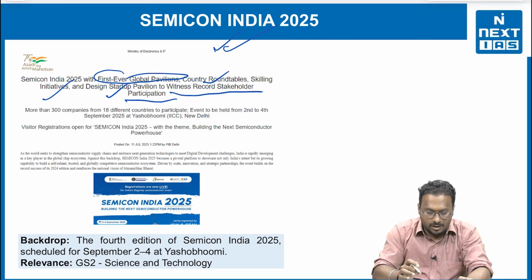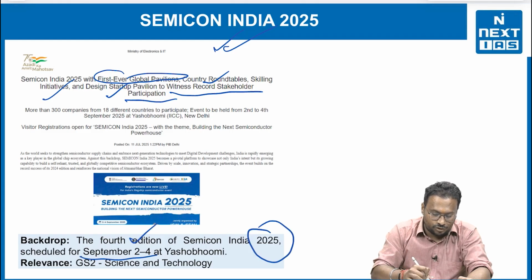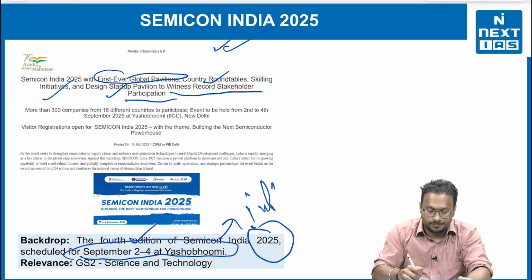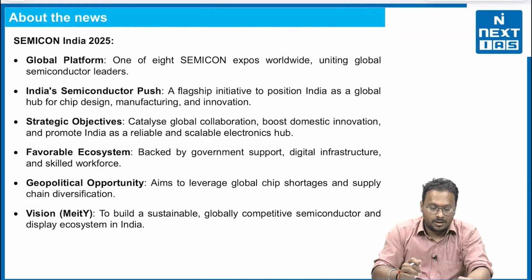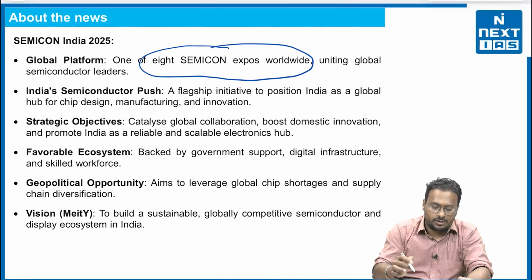took place. Again, this topic is important because the fourth edition of Semicon India 2025 is scheduled for September 24 at Yashobhumi. This is very important. Now, about the news, what exactly is in Semicon 2025? It is a global platform of 8 Semicon expos worldwide, uniting global semiconductor leaders.